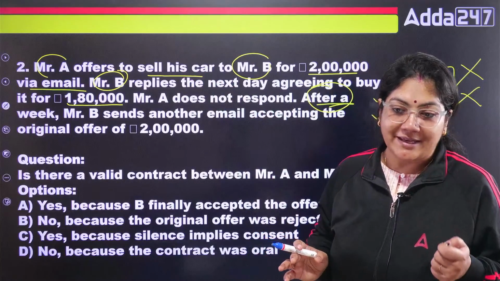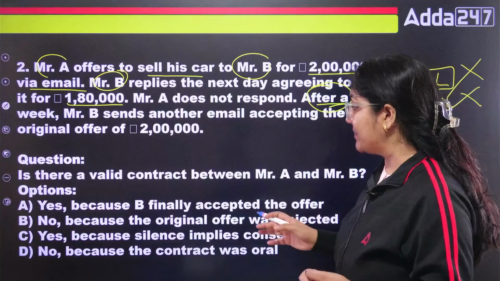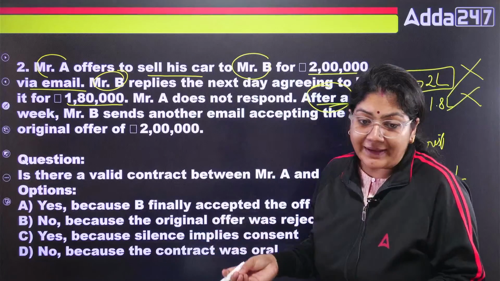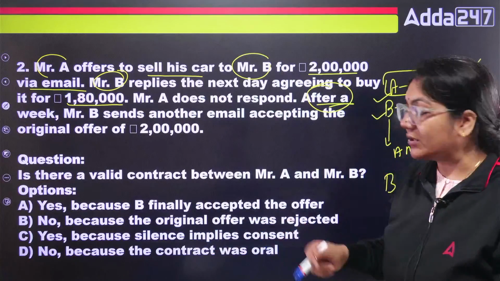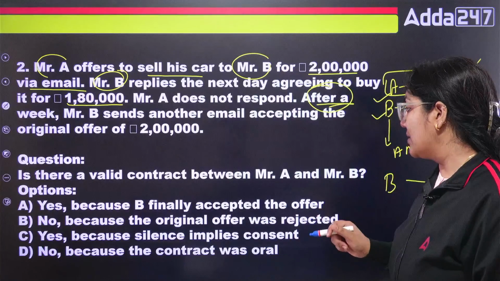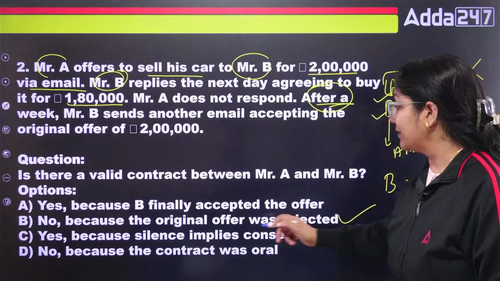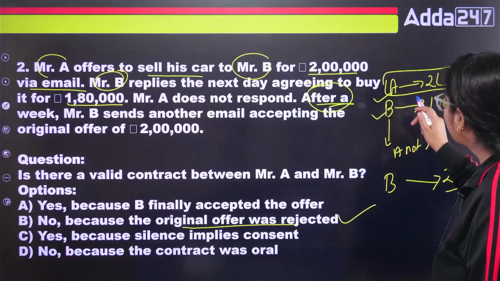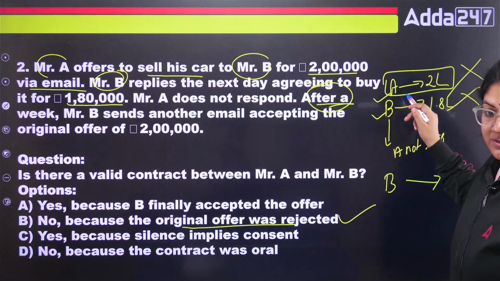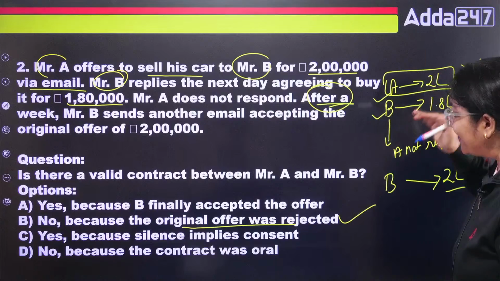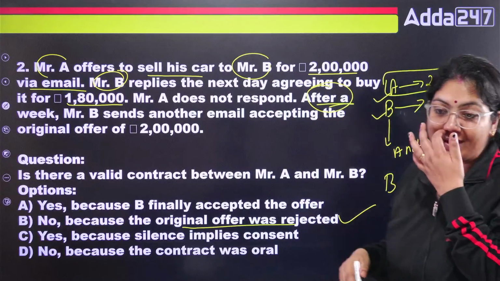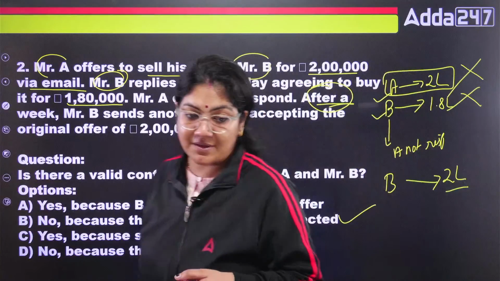So why are you people saying that, ma'am, this is a valid contract? This is not a valid contract, Baba. This is not a valid contract because the original offer was rejected. Because the original offer, this is the original offer. So when the original offer is rejected, I don't think the contract is made between A and B.